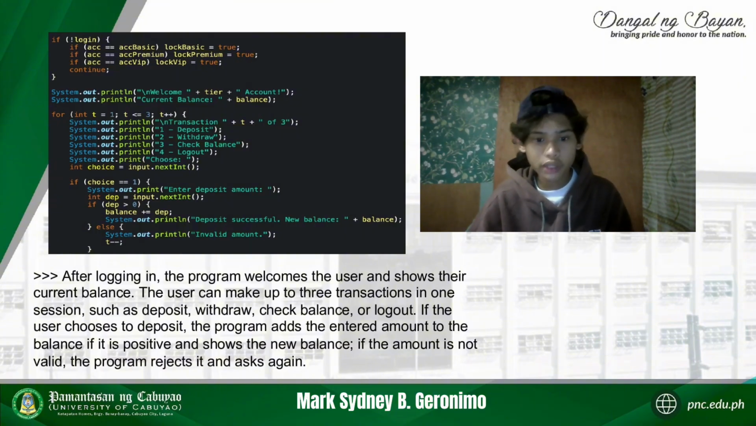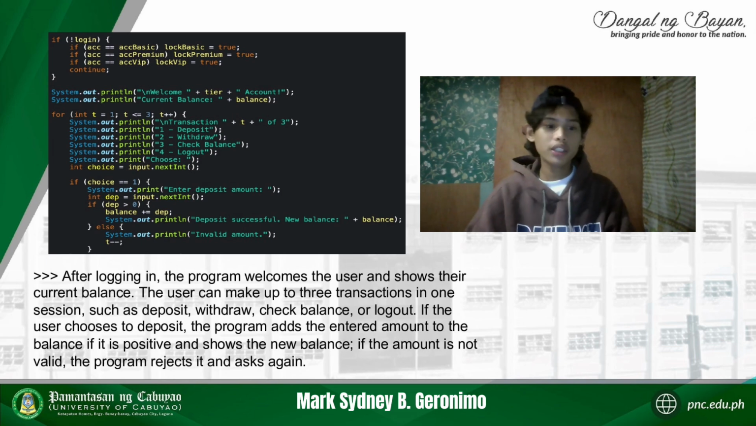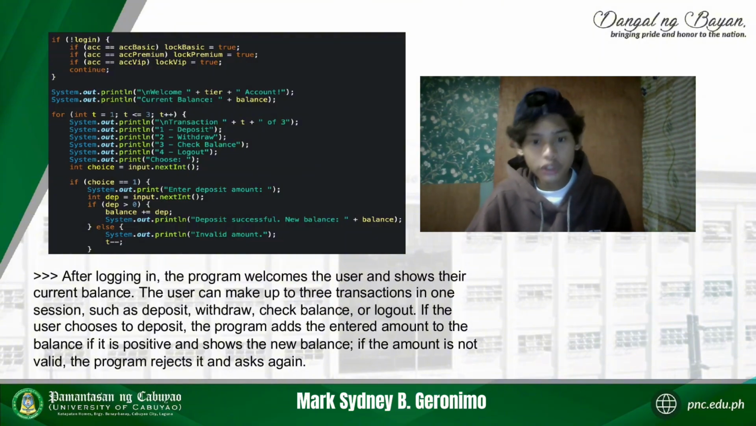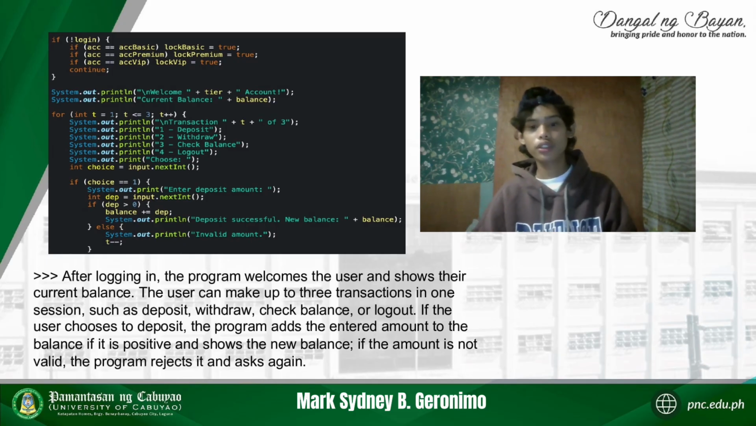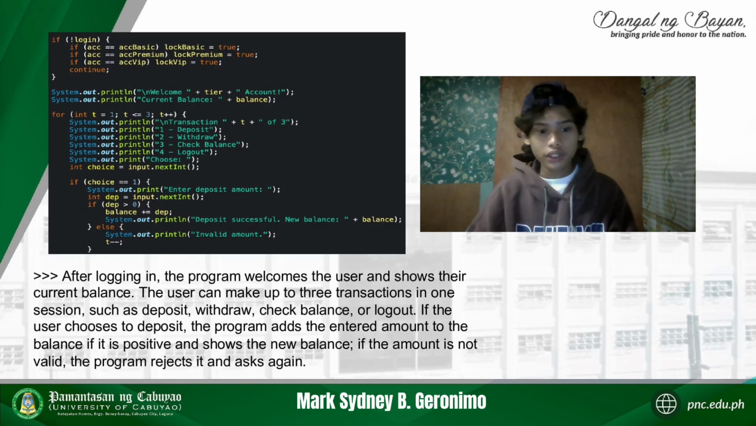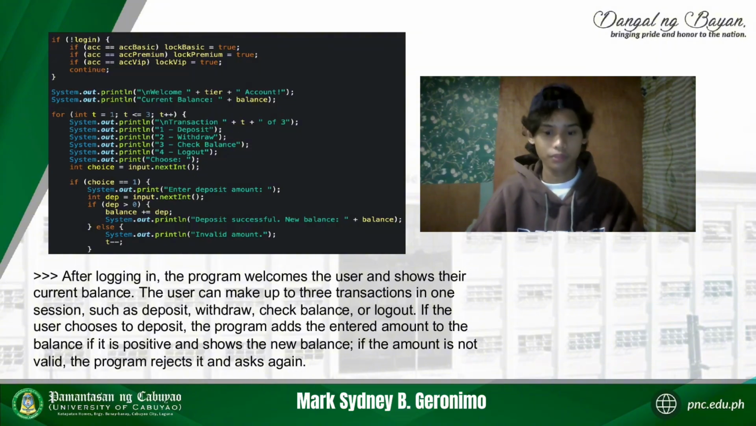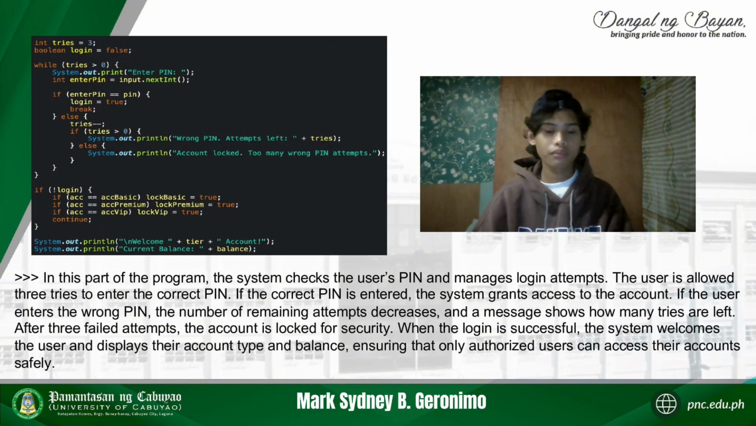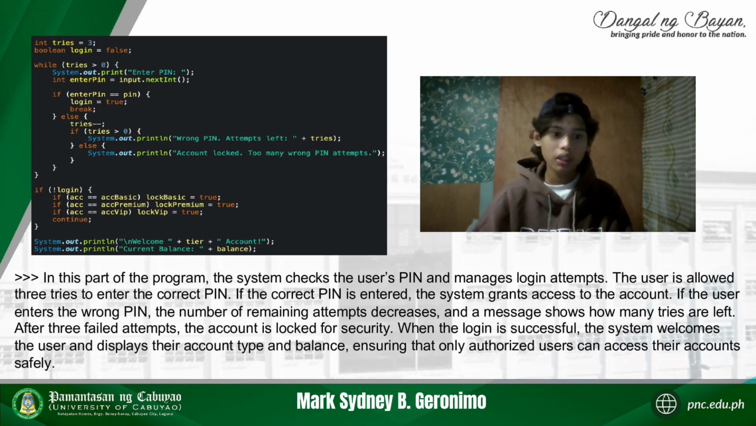After login, the program welcomes the user and shows their current balance. The user can make three transactions in one session, such as deposit, withdraw, check balance, or log out. If the user chooses to deposit, the program adds the entered amount to the balance and shows the new balance. If the amount is not valid, the program rejects it and asks again. The loop t equals 1 to 3 allows three transactions and displays a menu for the user to choose one kind of transaction to perform.